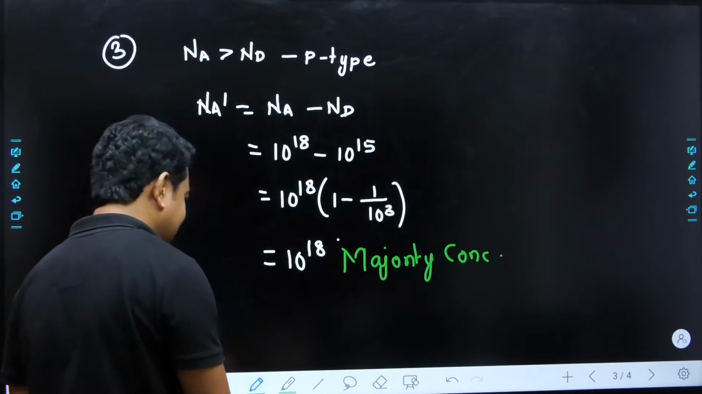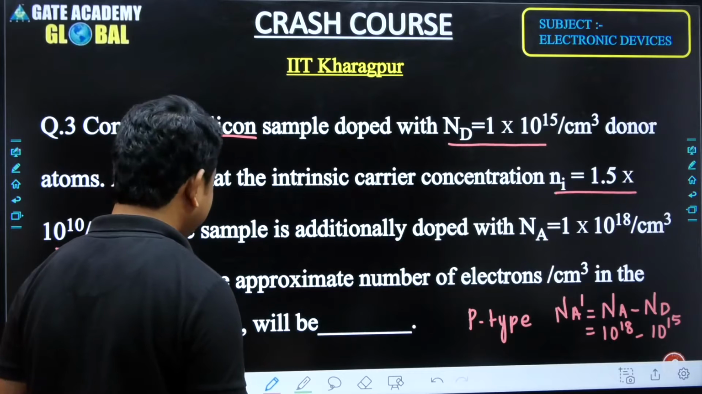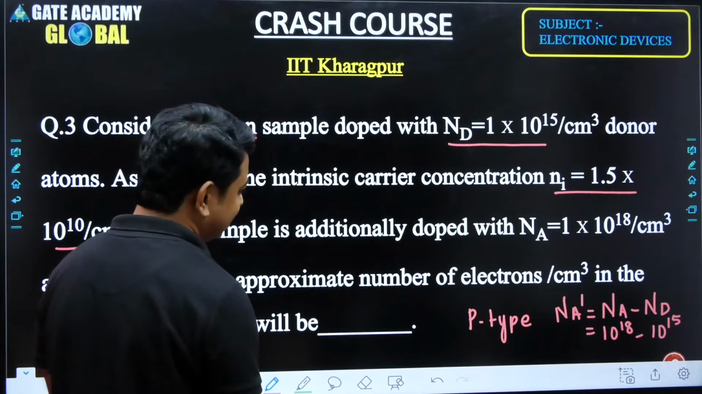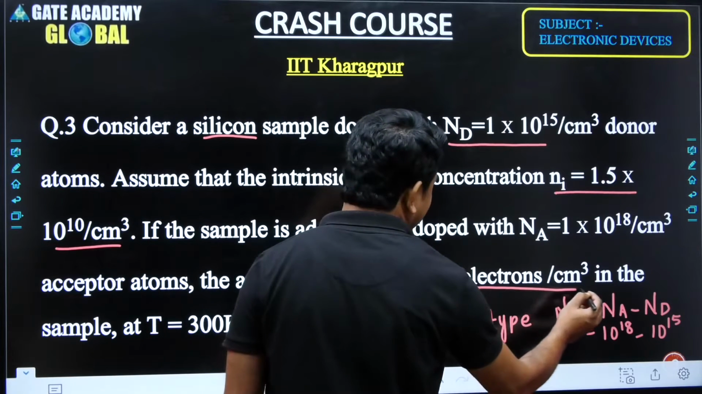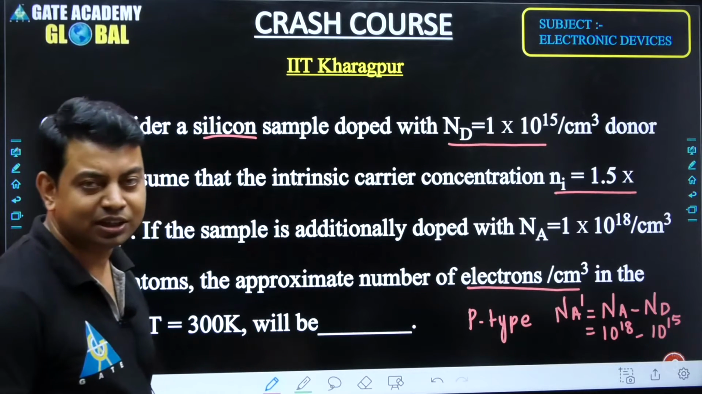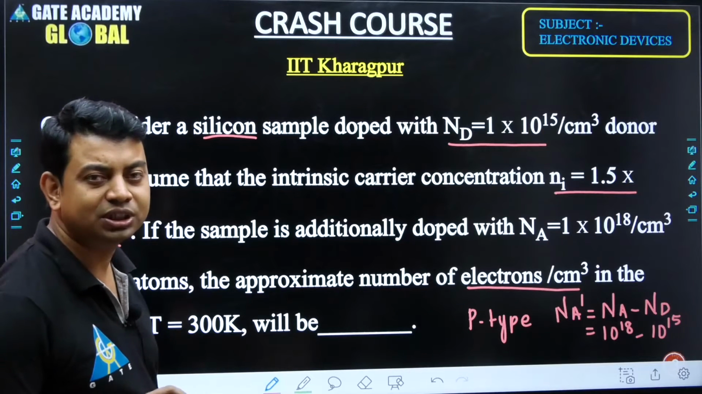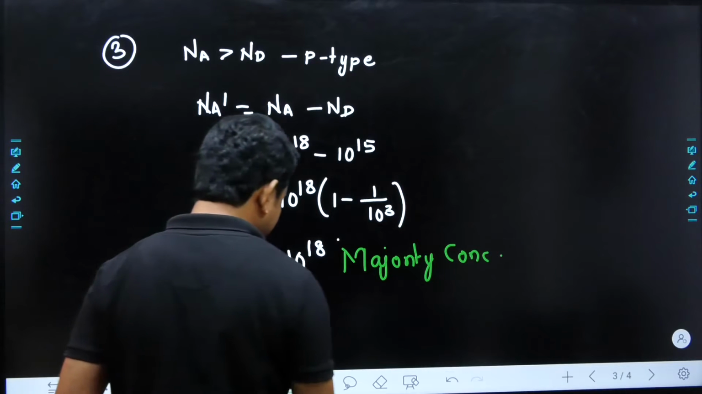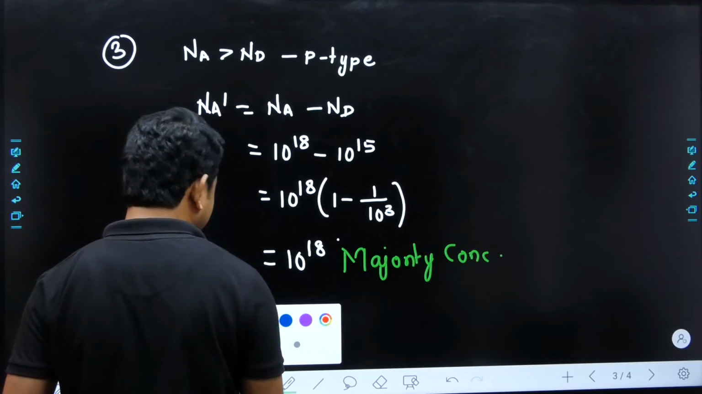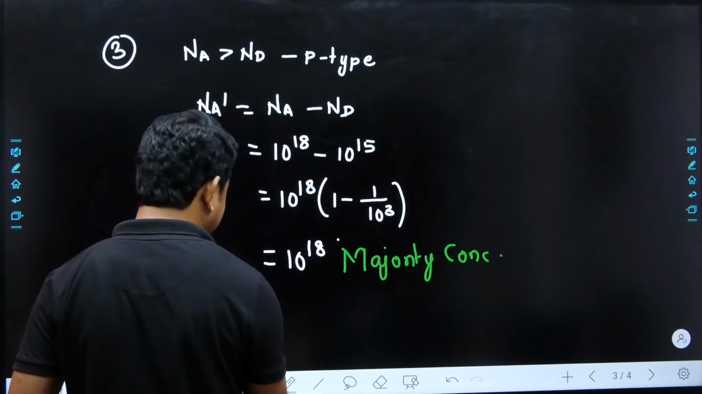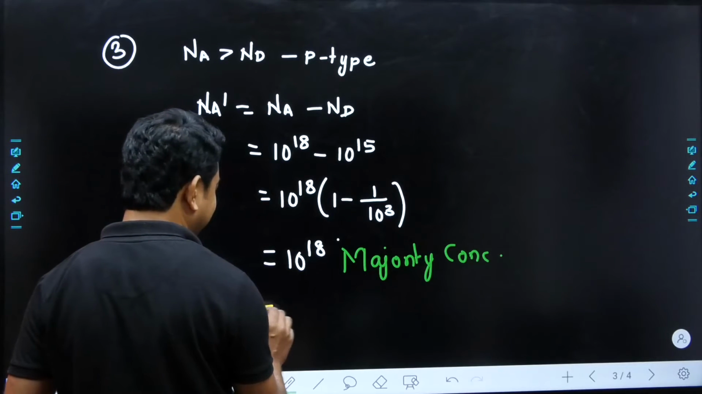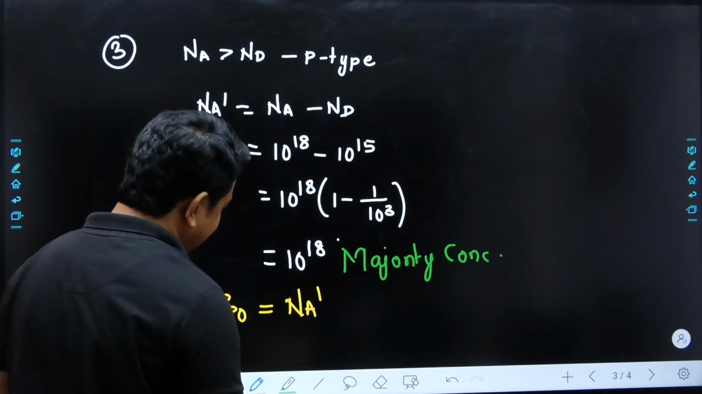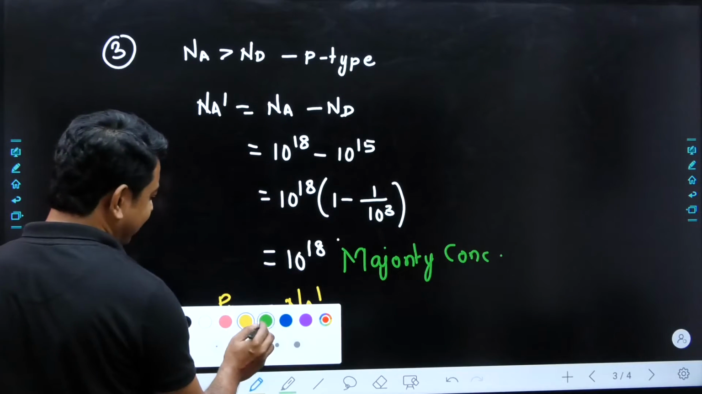If this is the majority, then what is the question that has been asked here? The approximate number of electrons per centimeter cube. So if the acceptor atoms are the majority, then the holes are the majority charge carriers. So I would like to write here that the concentration of p in this p-type semiconductor at thermal equilibrium is equal to the concentration of acceptor atoms Na.